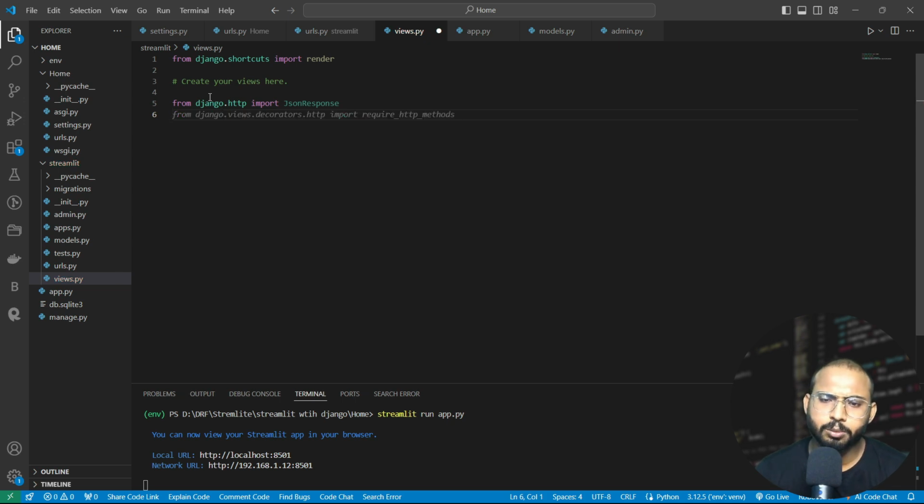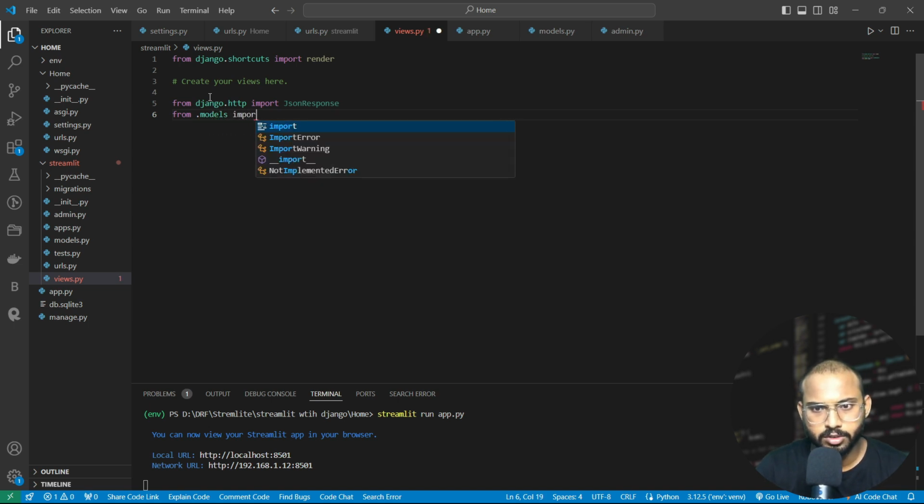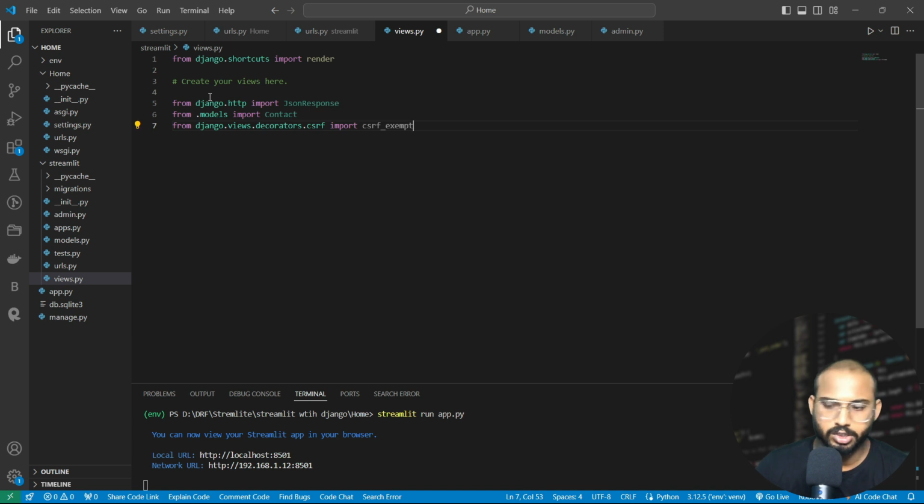We also need to import Contact from our models: from .models import Contact. Similarly, let's also import the decorator here, from django.views.decorators.csrf import csrf_exempt. Okay, then let's also import json.